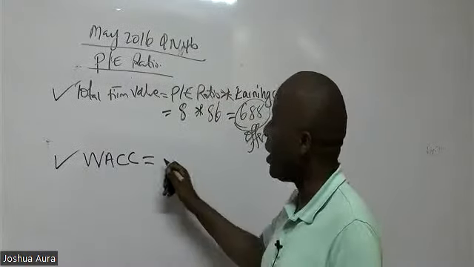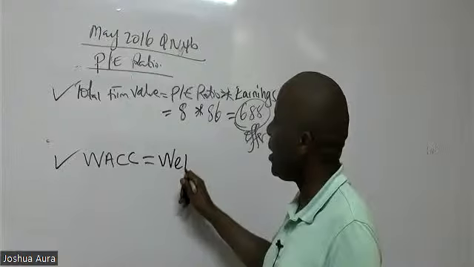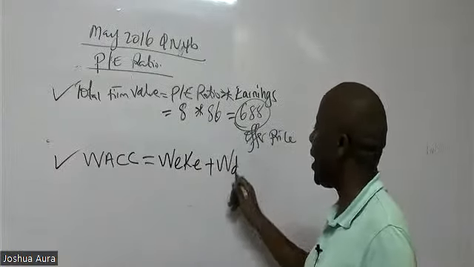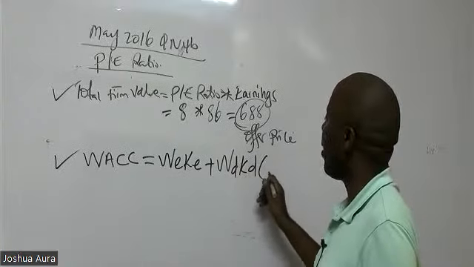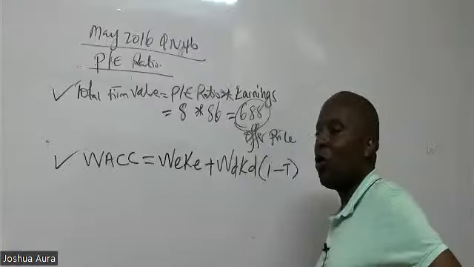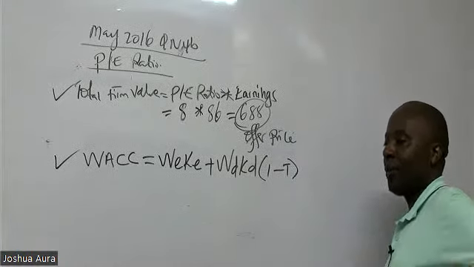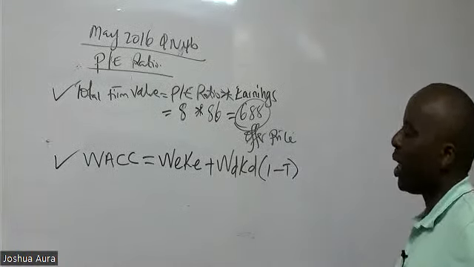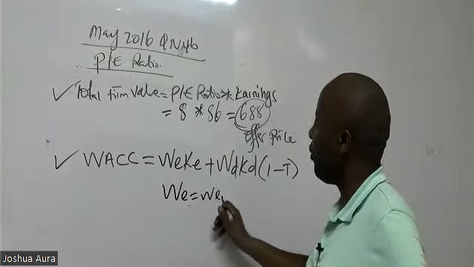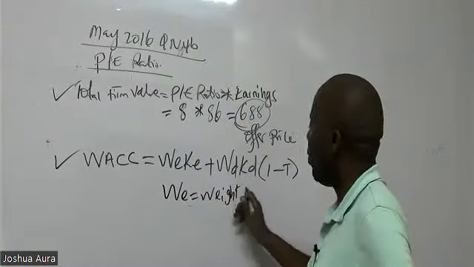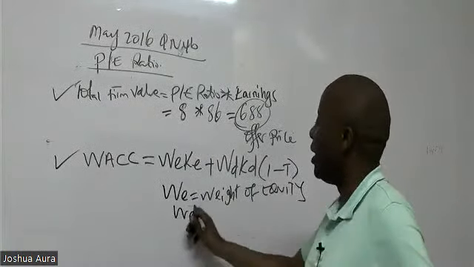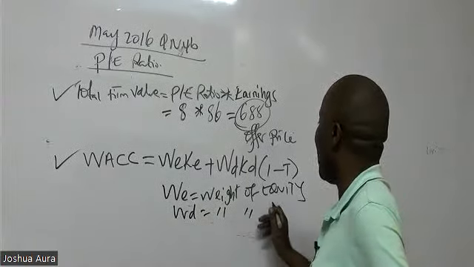So on this WACC, we normally take weight of equity multiplied by cost of equity, plus weight of debt multiplied by cost of debt. But remember that cost of debt is tax allowable. For cost of debt, you must always subtract tax. When we talk of WE, this is the weight of equity. WD is the weight of debt.